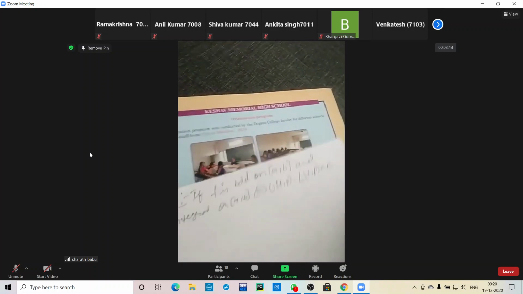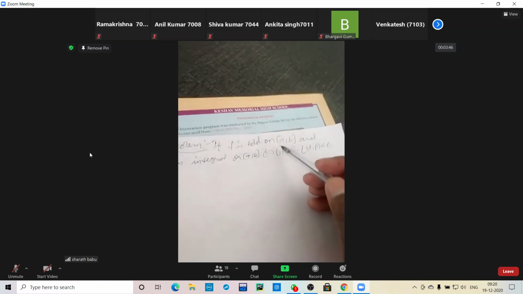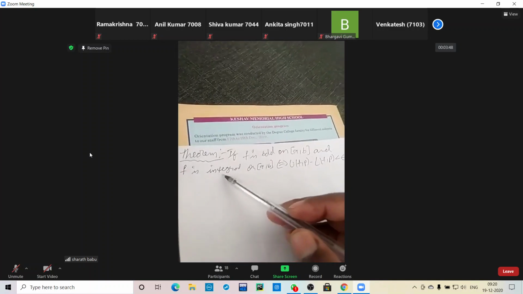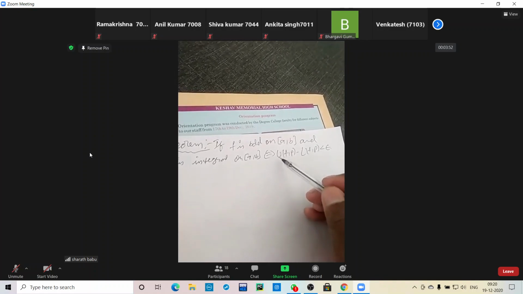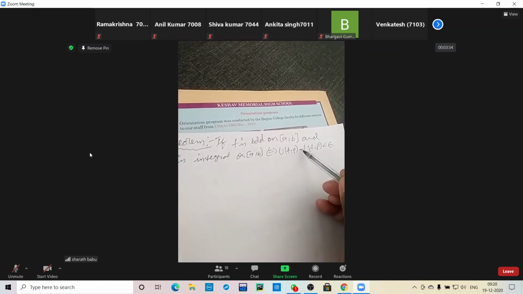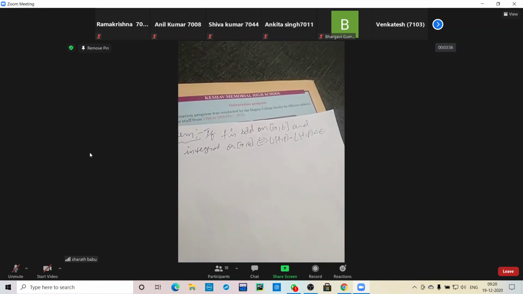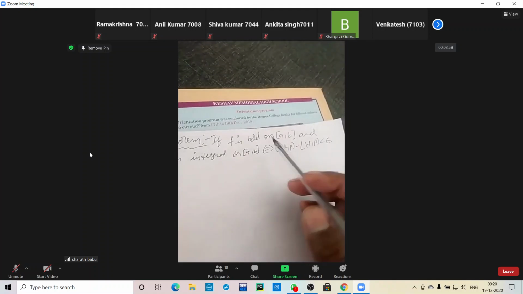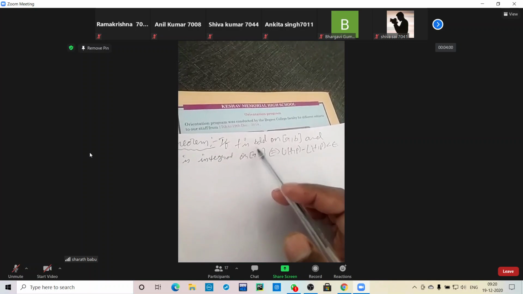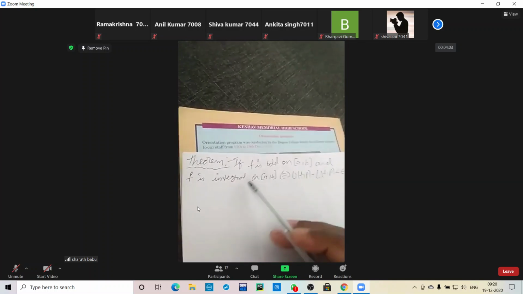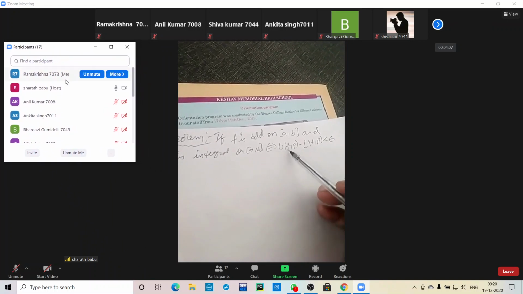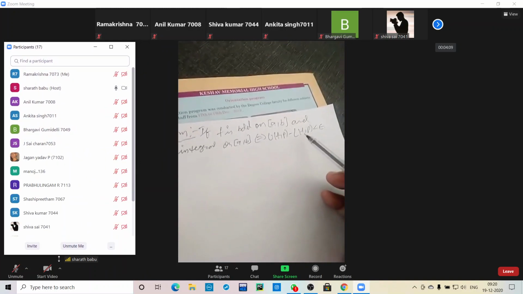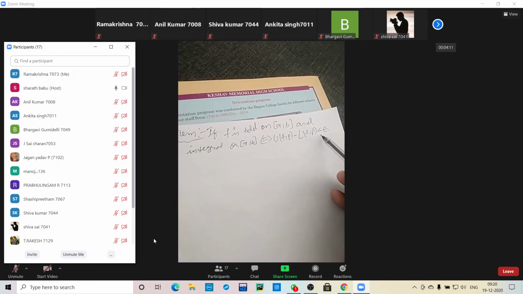So he's saying f is bounded on the closed interval [a, b] and f is integrable on [a, b] if and only if U(f, P) minus L(f, P) is less than epsilon. So here f satisfies two conditions, the bounded condition and the integrable condition. Using that, we have to prove U(f, P) minus L(f, P) is always less than epsilon.